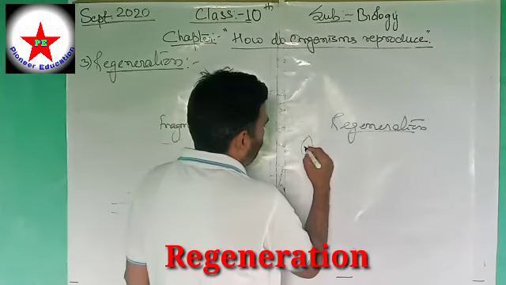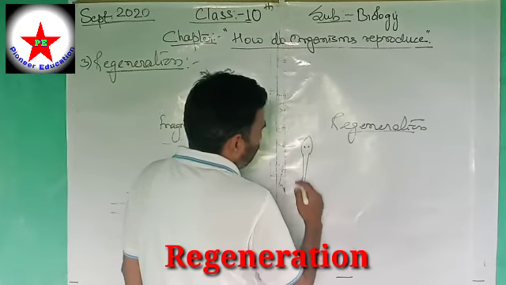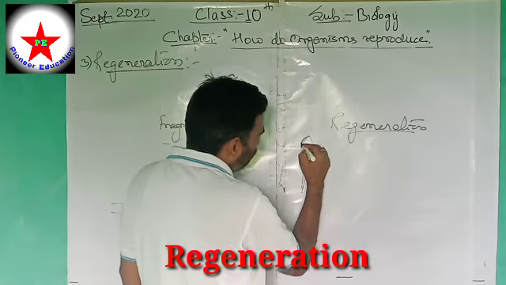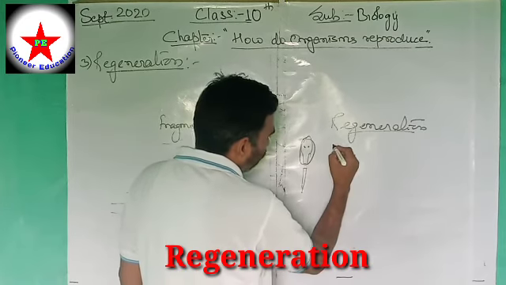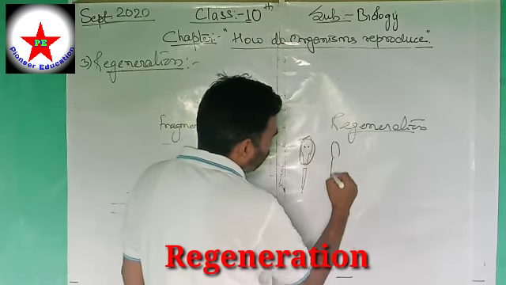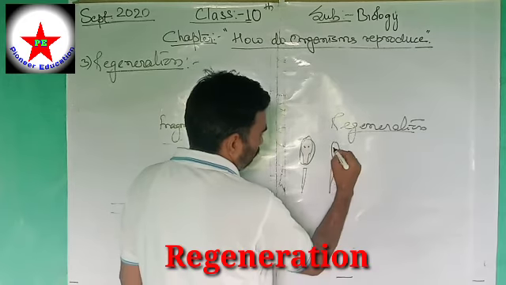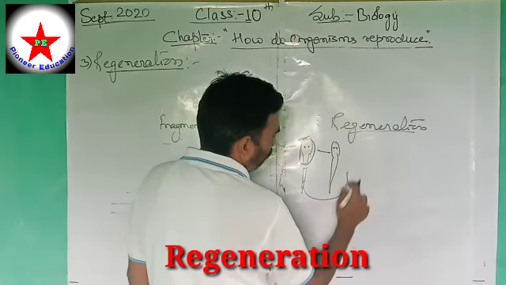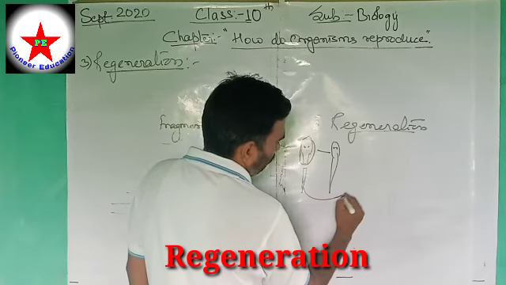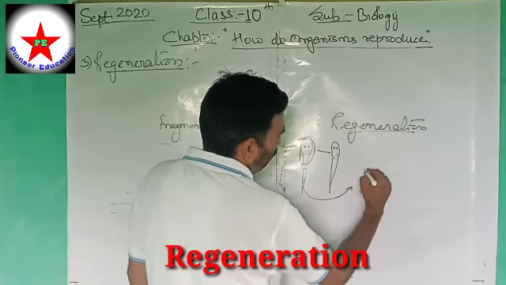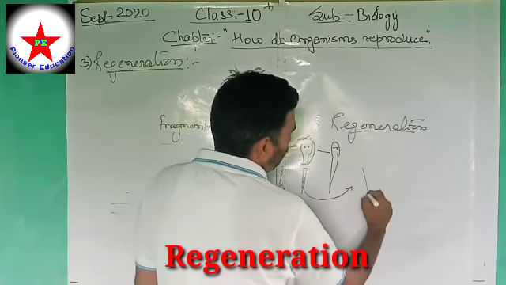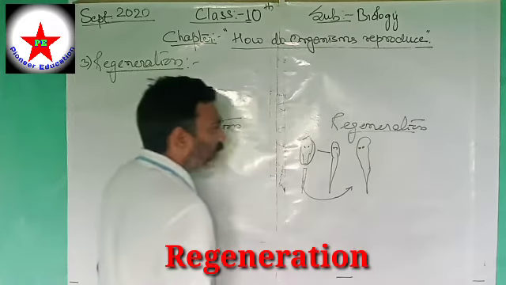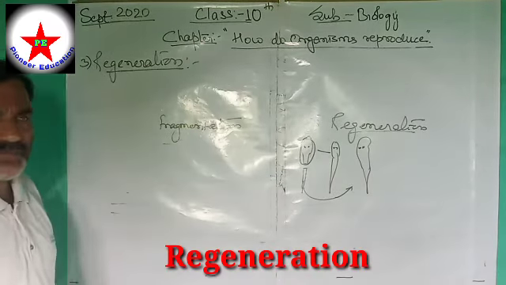Suppose this is the part of planaria. If it is split from here, now this will not grow its head, but it will only grow its lost part, the tail. And in the same way, this one will not grow its tail, but it will only attain its lost head part. So this is the difference between regeneration and fragmentation.